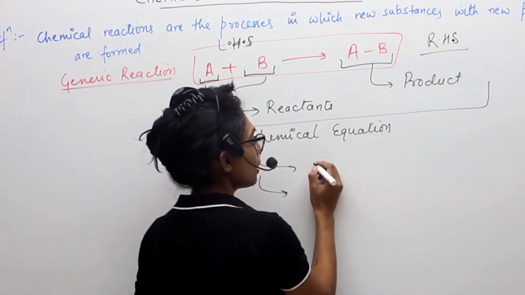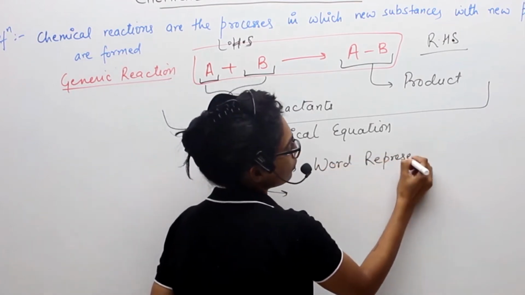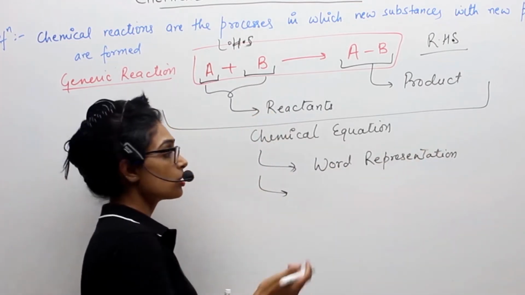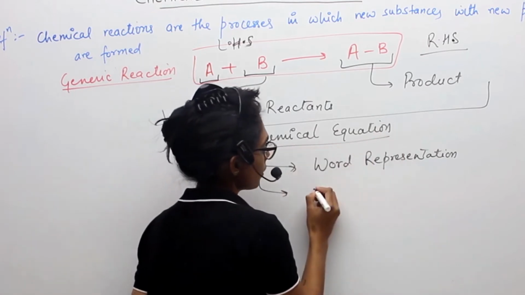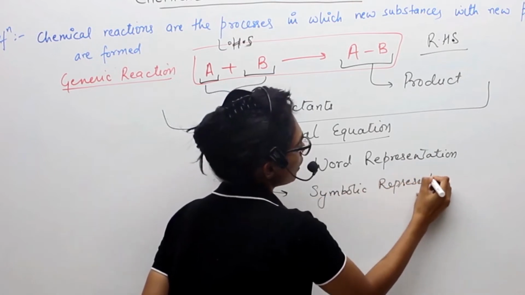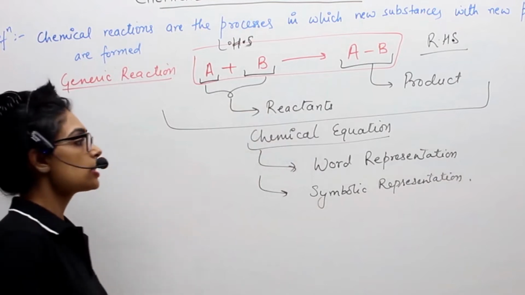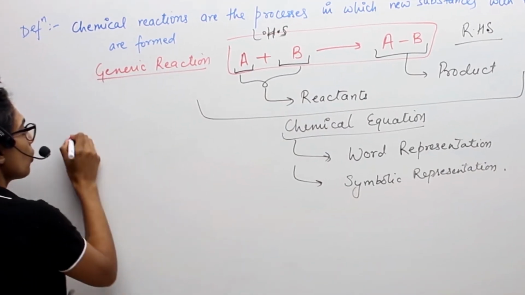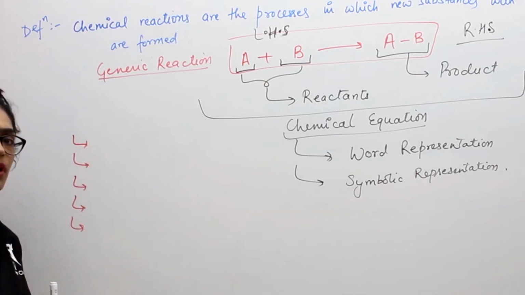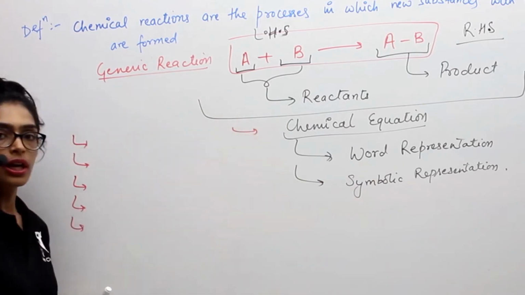A chemical equation can be of two types. It can be written as a word representation, and the second way of representing the chemical reaction is symbolic representation. We will discuss all this in a while, but first we will quickly list what different chemical reactions we can observe in nature, or what examples we have for chemical reactions, and then we'll go into detail about the chemical equation and chemical reaction.